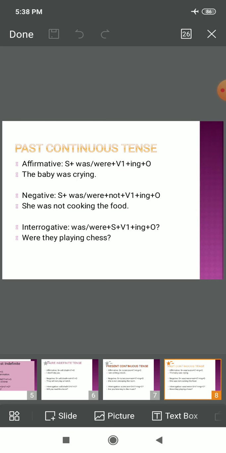So in interrogative sentence we use was or were, that is the helping verb. It would come in the beginning plus subject plus verb's first form plus ing plus object and question mark at the end. Were they playing chess? Question mark. What other examples can we add? We could write, was she doing her work? Right? Question mark at the end. I hope that's clear.